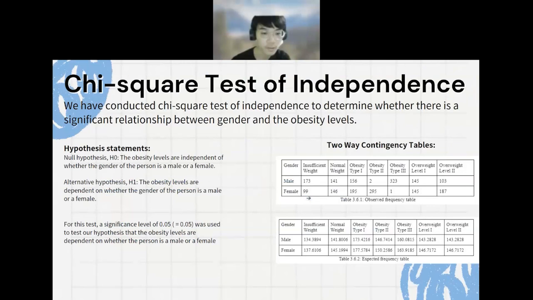Next is the chi-square test of independence. We have conducted a chi-square test of independence to determine whether there is a significant relationship between gender and obesity levels. The null hypothesis H0 is that the obesity levels are independent of whether the gender of the person is male or female.